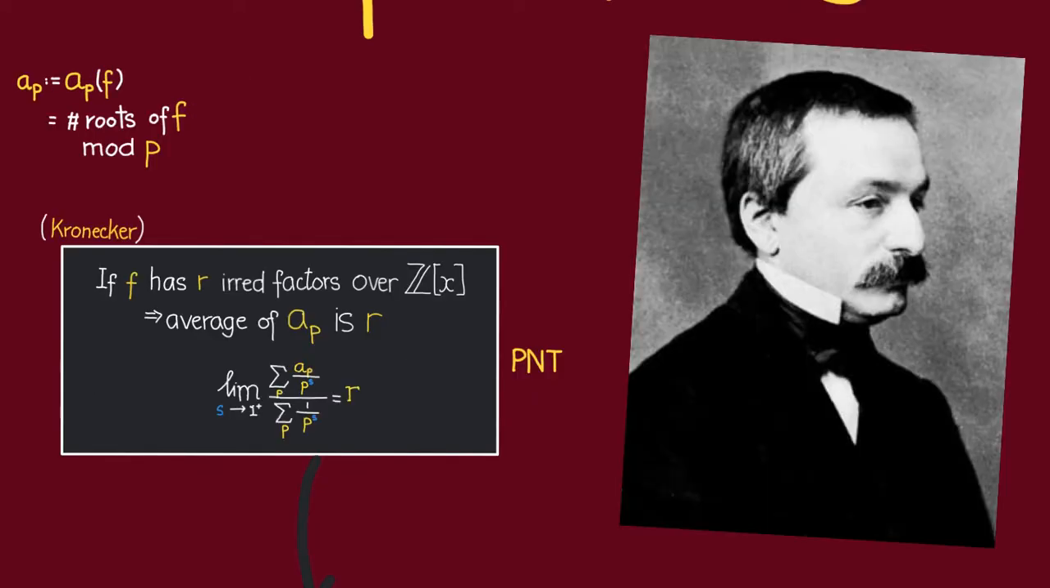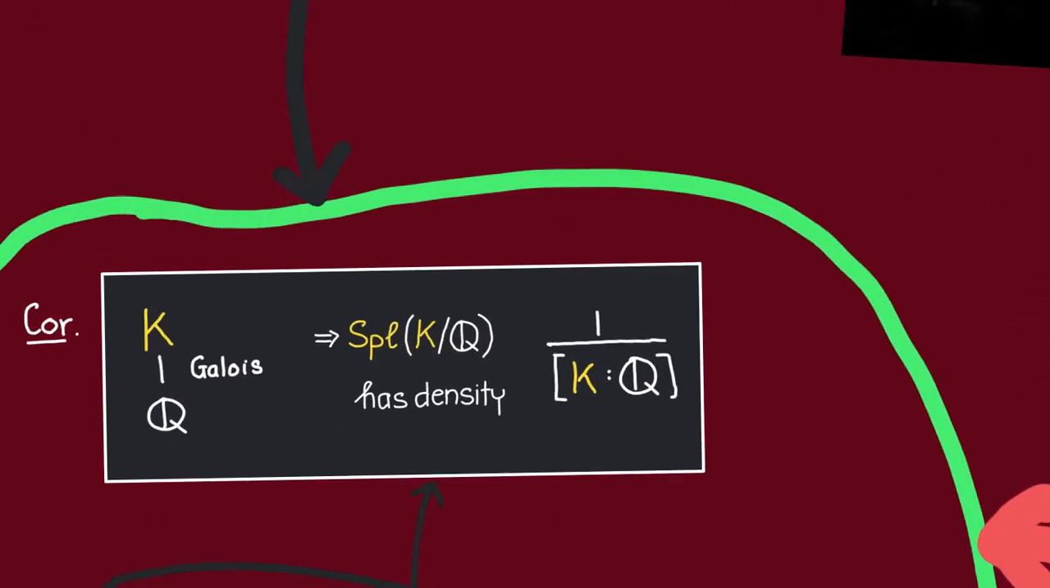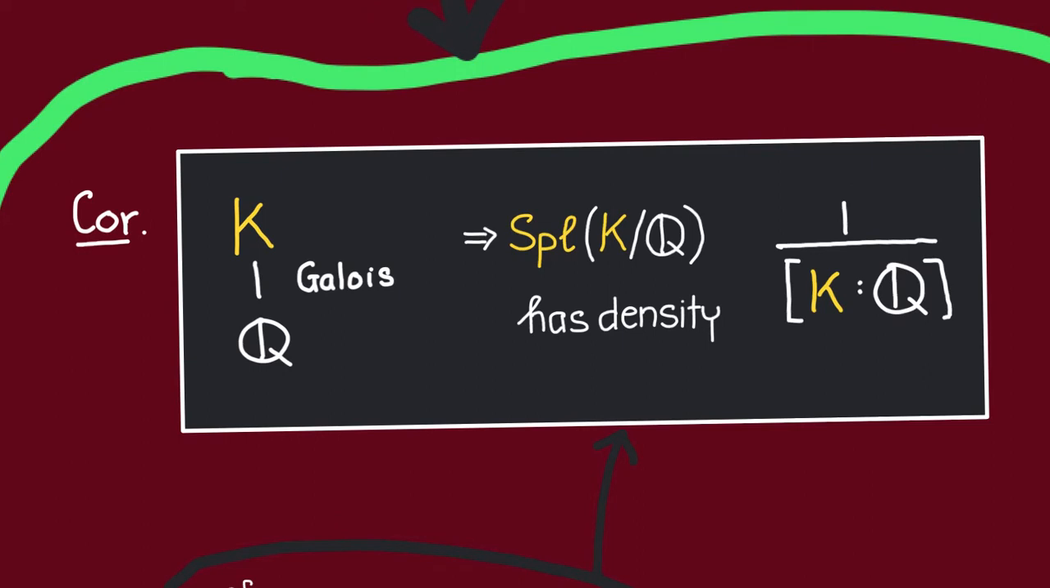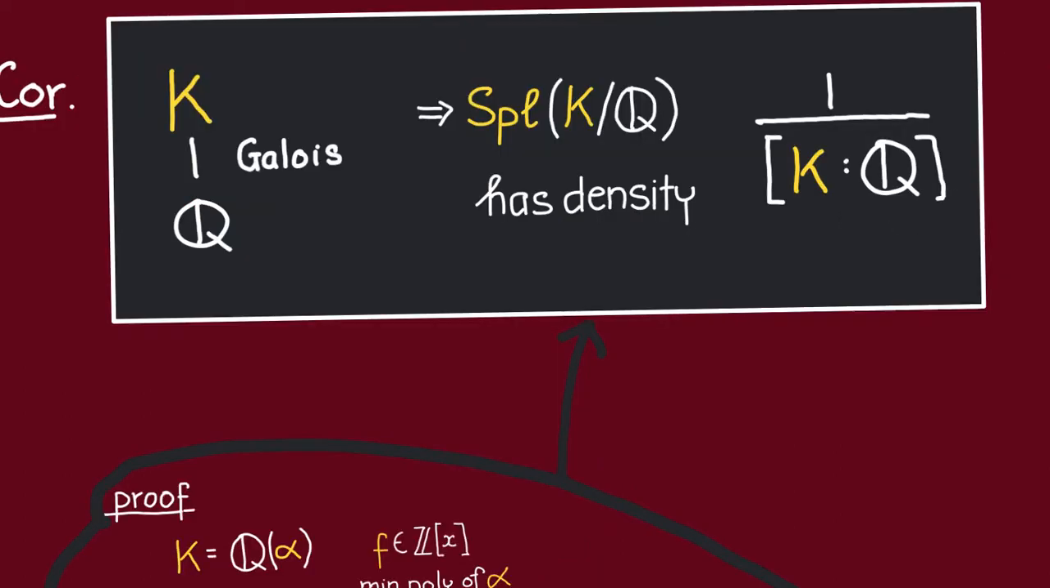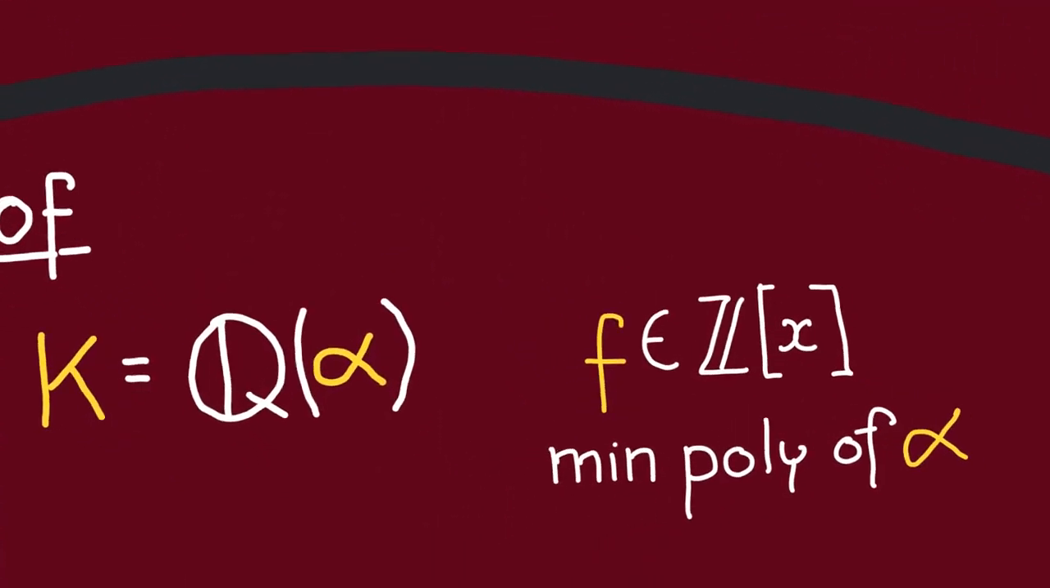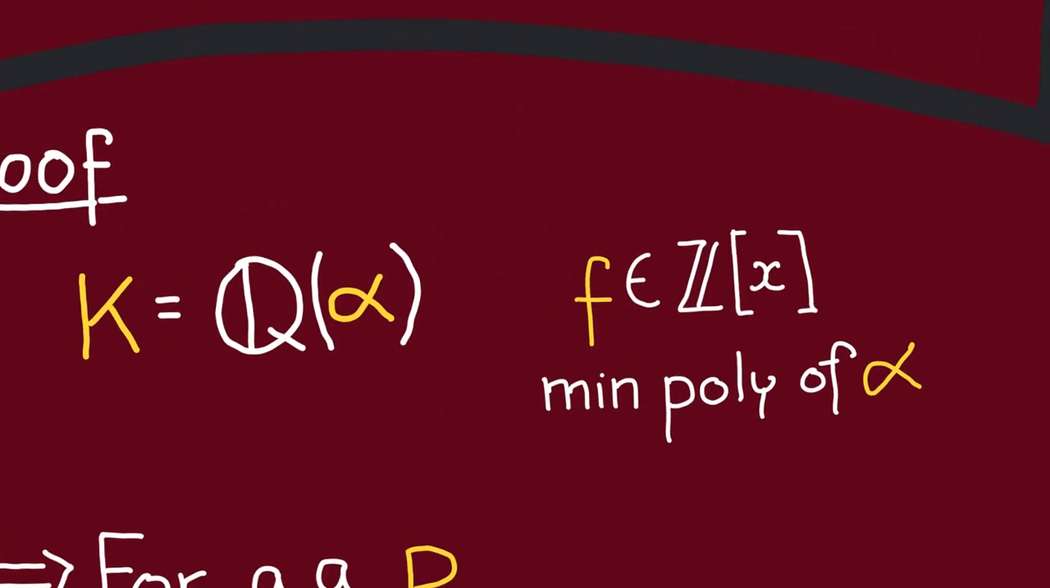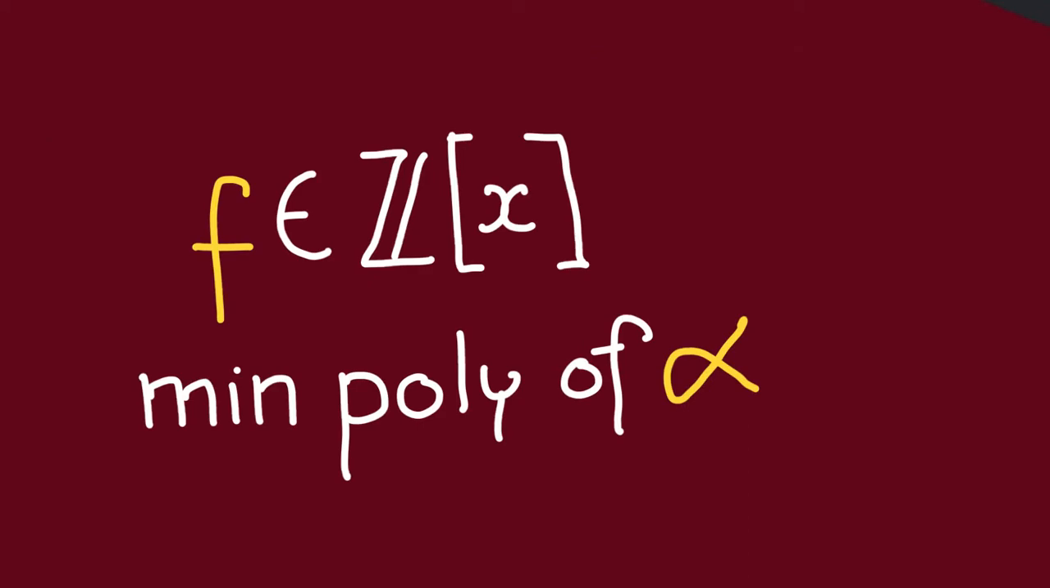Alright, so let's see why this implies that the set of primes that split inside a finite Galois extension K of Q must have density equal to 1 over the degree of K over Q. Now, by the primitive element theorem, we know that K could be generated over Q by some generator alpha. Now, let f be a minimal polynomial of alpha.